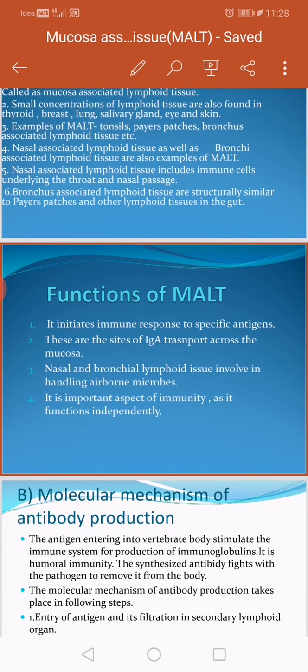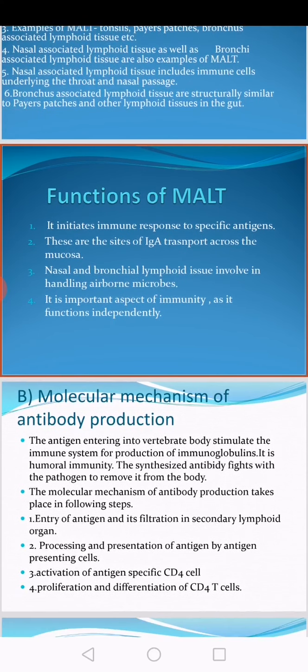Nasal and bronchial lymphoid tissue is involved in handling airborne microbes. Whatever microbes are constantly present in air currents are handled or trapped by the lymphoid tissue present in the bronchi and nasal mucosa.